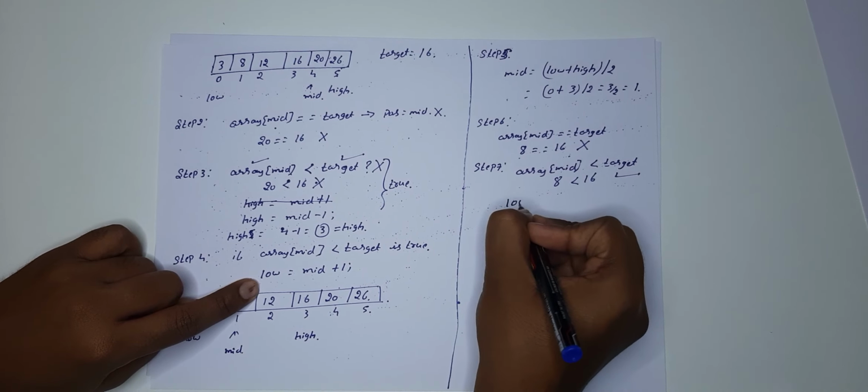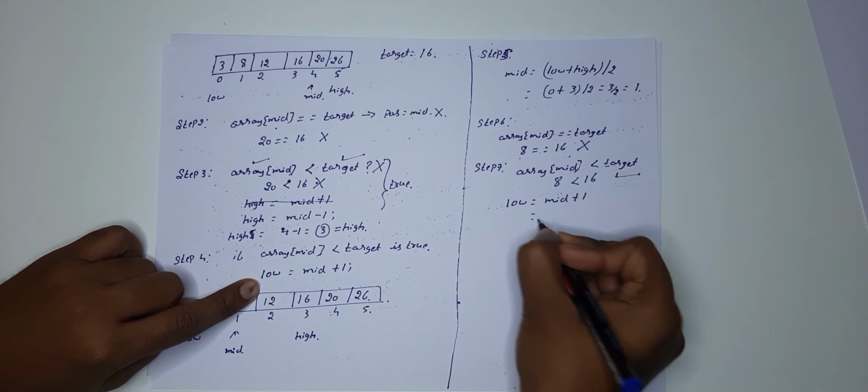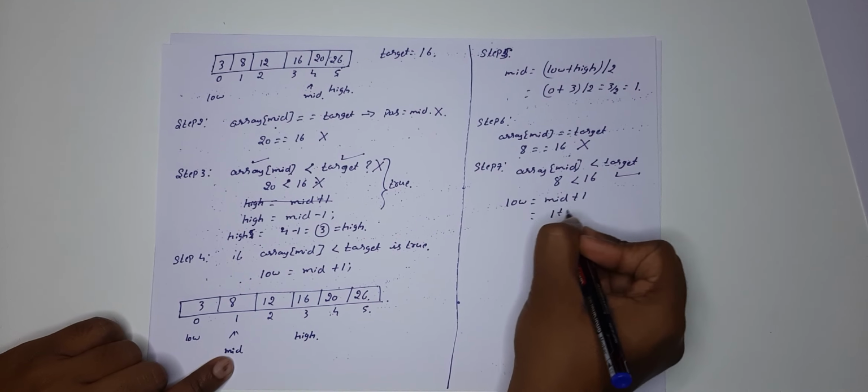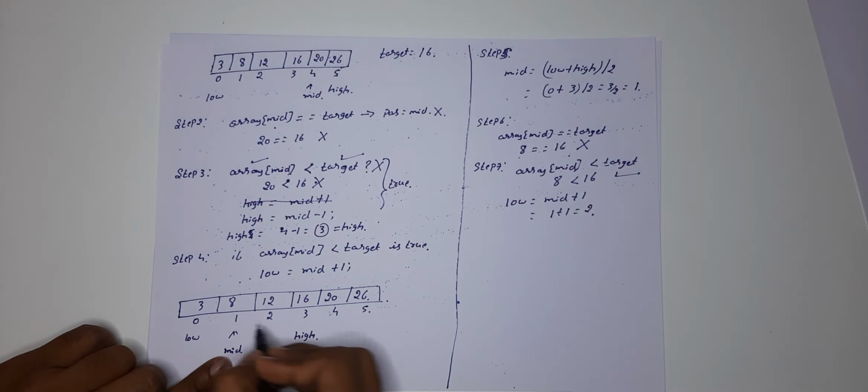So what is the low value? Low is equal to mid plus 1. What is the mid value? Mid value is 1. 1 plus 1 is 2. Now the low value is going to be 2.